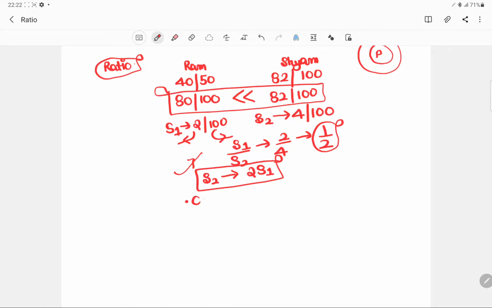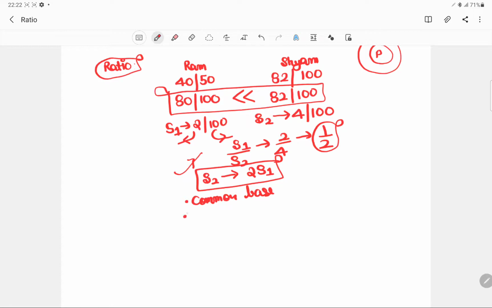That is very important. You need to have a common base. I cannot compare a student who is scoring marks out of 50 with a student who is scoring out of 100. I need to have that common base of 100 or maybe 200, and then I am in a position to compare those two students.